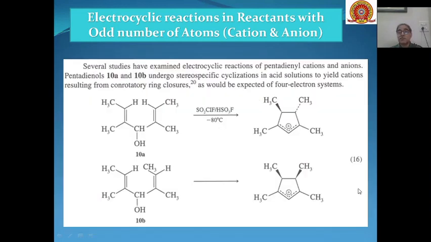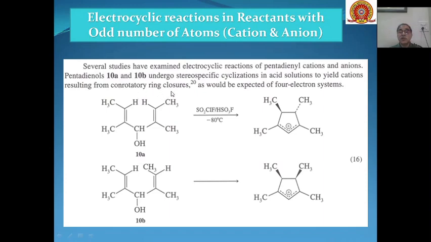Then there are some other pentadienyl cations and anions. They can also be formed through electrocyclic reactions. This is pentadienol 10A, and this is pentadienol 10B. They can undergo stereospecific cyclization in acidic solution to yield cations resulting from conrotatory ring closure.